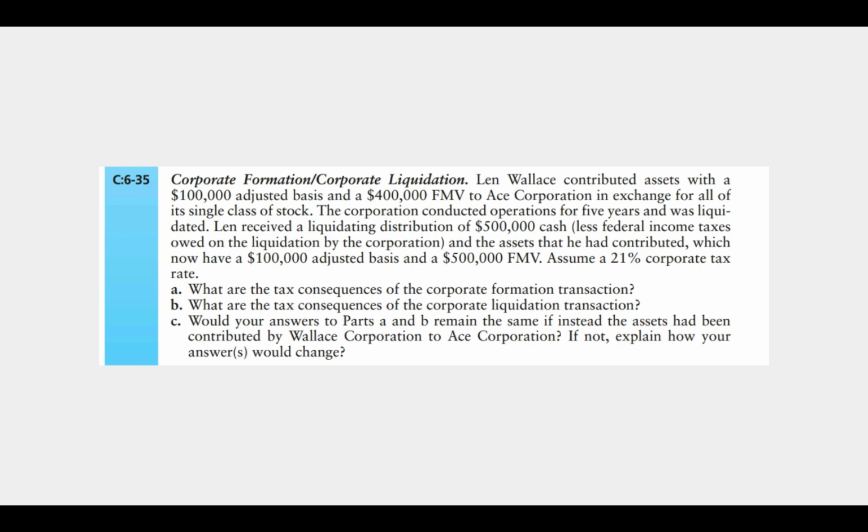Lynn Wallace contributed assets with a $100,000 adjusted basis and a $400,000 fair market value to Ace Corporation in exchange for all of its single class of stock. The corporation conducted operations for 5 years and was liquidated. Lynn received a liquidating distribution of $500,000 cash, less federal income taxes owed on the liquidation by the corporation, and the assets that he had contributed, which now have a $100,000 adjusted basis and a $500,000 fair market value. Assume a 21% corporate tax rate. A, what are the tax consequences of the corporate formation transaction?